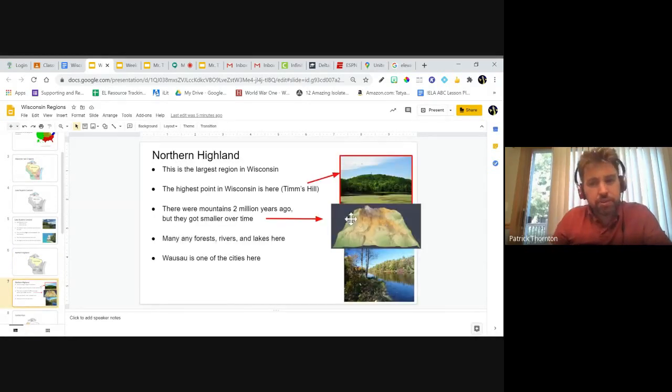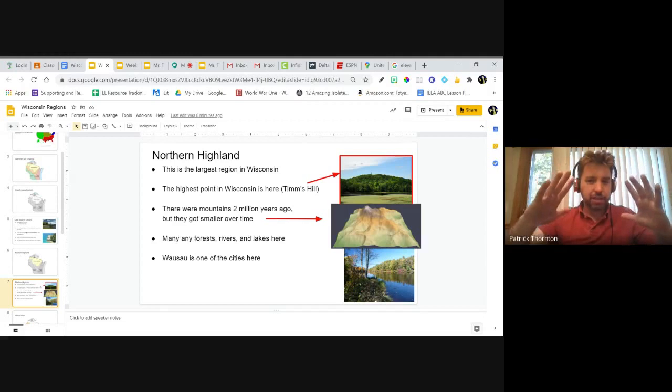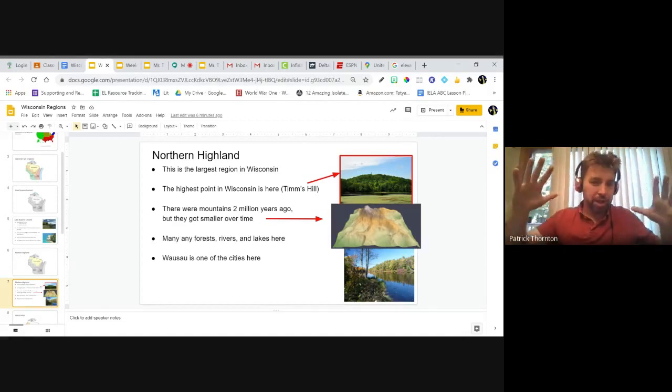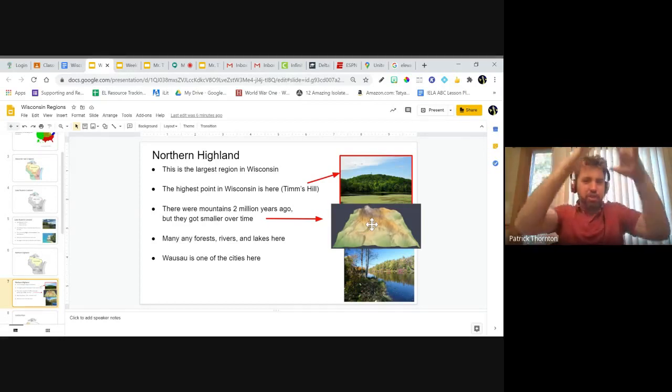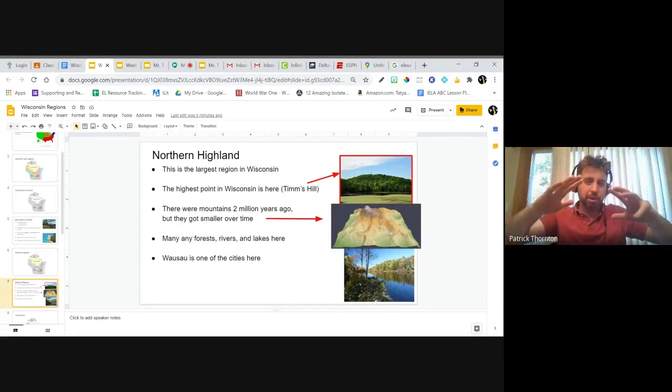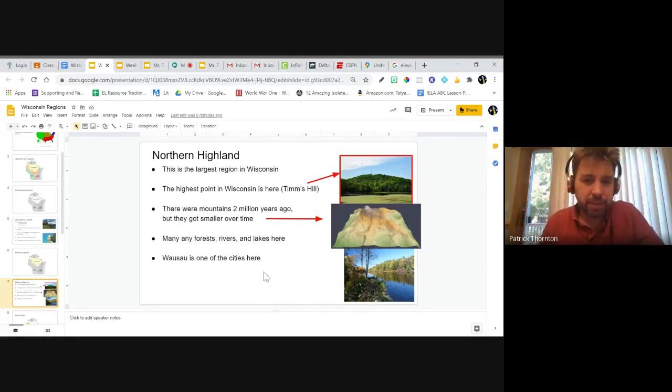And the interesting thing is, this is what might have happened. A long time ago, there were big mountains in this region. But over a long period of time, 2 million years, which is a long, long time, they kind of got smaller and smaller from the water and rain and wind shrinking them down. It kind of looks like that picture. You have these big, sharp mountains, and slowly over time, they get smaller and smaller. And again, 2 million years is a long time for something to happen.